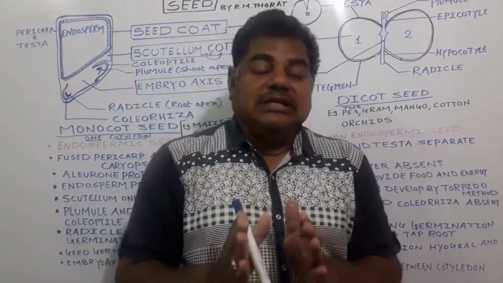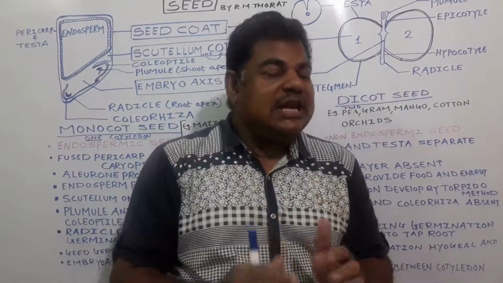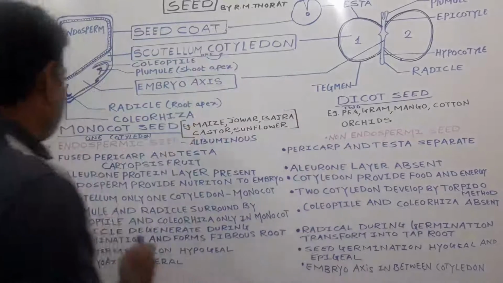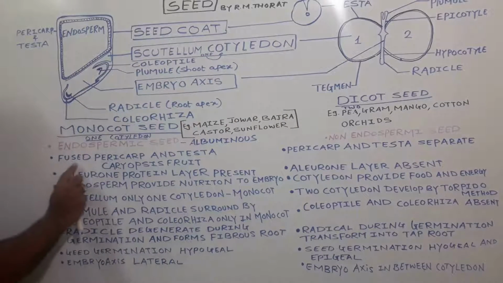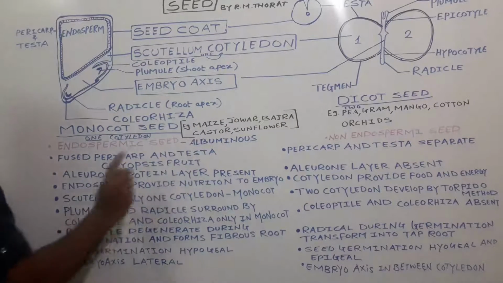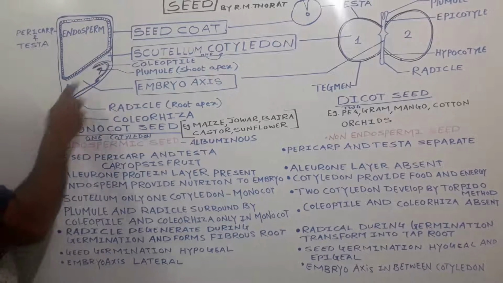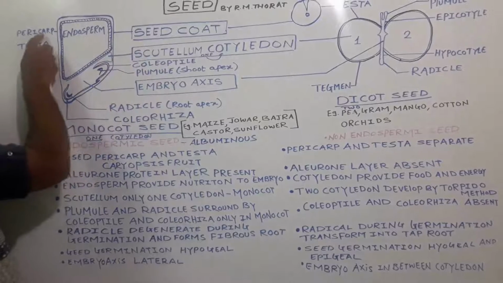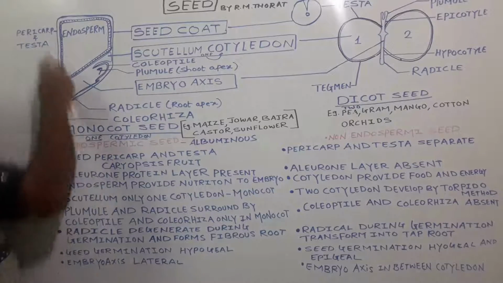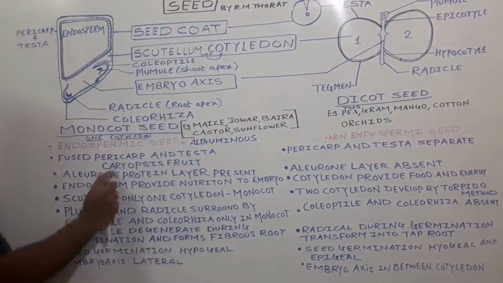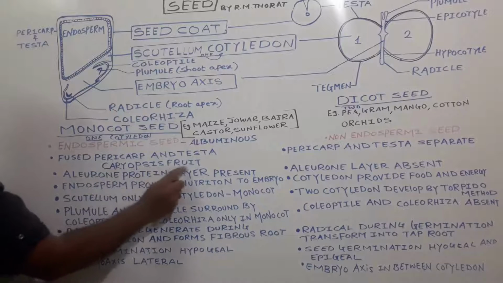Now we will see the difference between monocot seed and dicot seed. In case of monocot seed, the pericarp and testa are fused, the seed coat is made up of fused pericarp and testa. Such a fruit we call a caryopsis fruit.